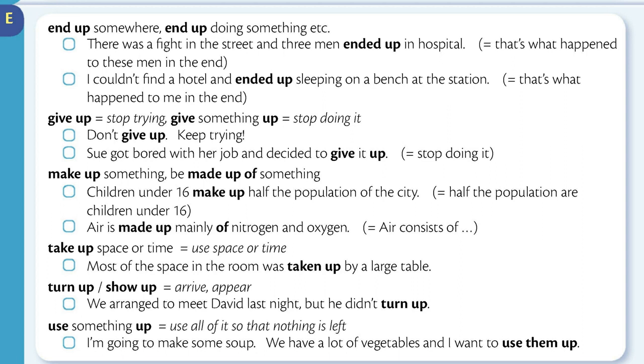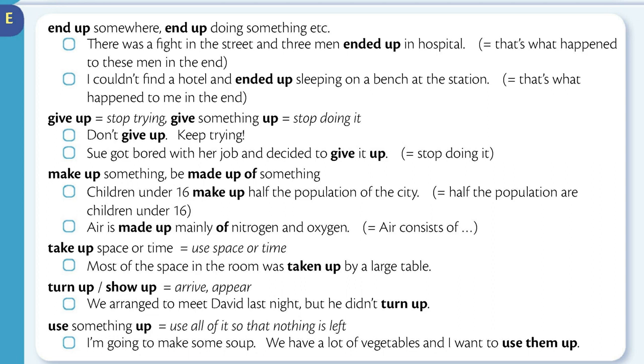Means air consists of nitrogen and oxygen. Take up space or time means use space or time. Most of the space in the room was taken up by a large table. Turn up or show up means arrive, appear. We arranged to meet David last night, but he didn't turn up.